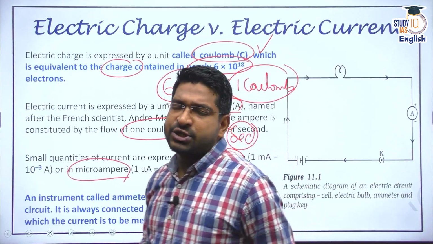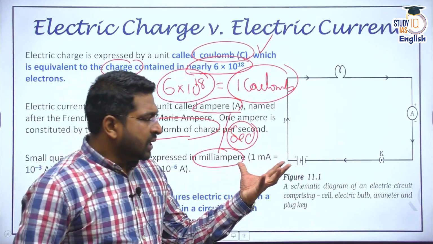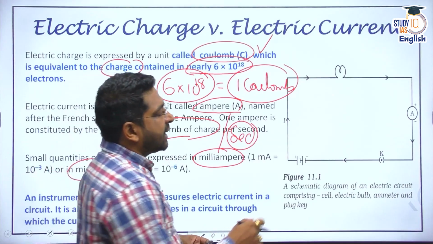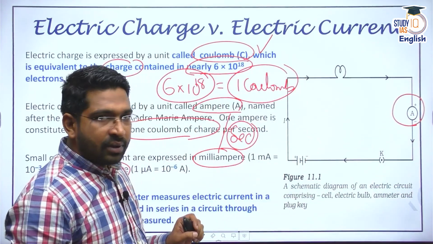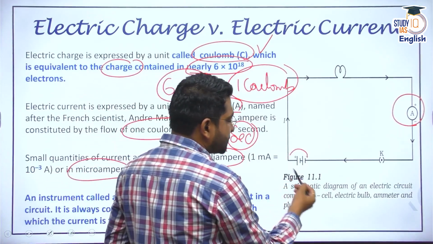And when you connect a circuit, if I want to measure the current, I connect an ammeter to it. Ammeter is denoted by this A. All right, this is a simple circuit where the current is flowing here.